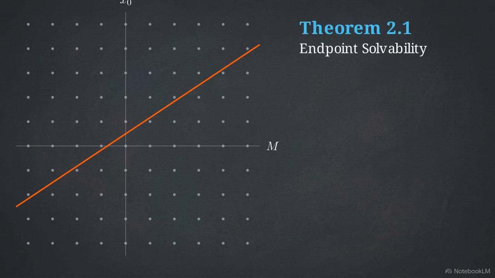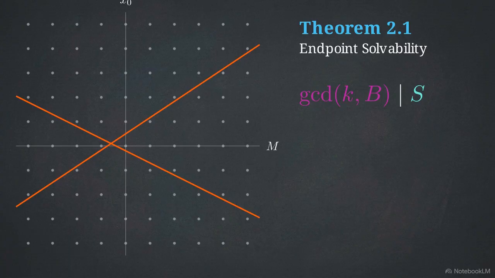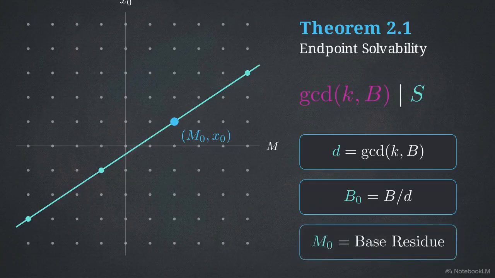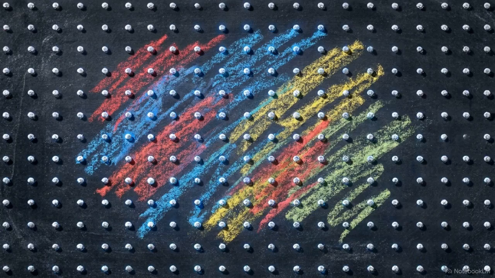This brings us to Theorem 2.1, the linear Diophantine criterion. It acts as our absolute primary filter for all potential branches. An integer solution exists if and only if the greatest common divisor of k and b perfectly divides the functional s. If a branch fails this divisibility test, it yields an empty set and is discarded. But if it passes, the system locks onto those lattice points. We then extract the exact coordinates to compute the reduced baseline quantities, d, b0, and m0. Theorem 2.1 ensures we only process viable paths. It cleans the board before any continuous geometric analysis is even attempted.